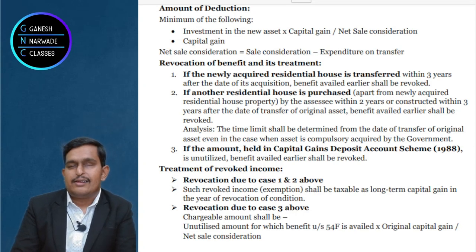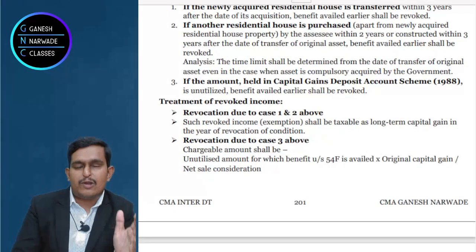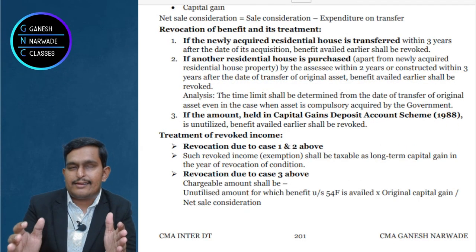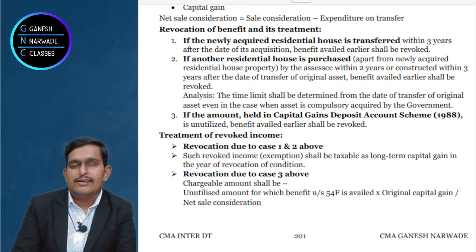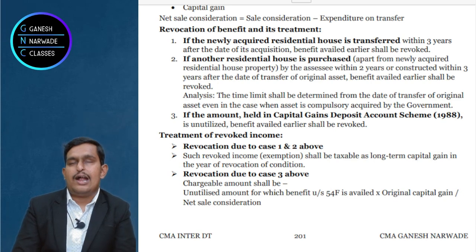Then in that case, once the 3 years period expires, right, from the date of transfer, sale of long term capital asset up to 3 years, that period expires. Once that period expired, the amount will be taxable. In the capital gain account scheme, whatever amount is there, that will be taxable. But here also formula, unutilized amount into, that means unutilized means whatever is there in the account, into long term capital gain divided by net sale consideration. Okay, this way we should understand the topic.